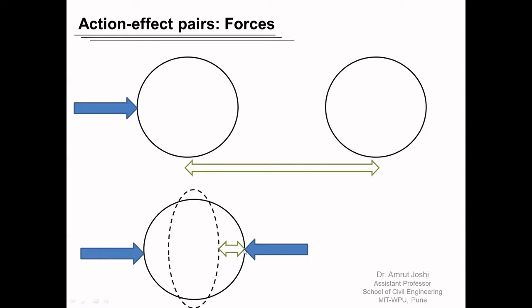Again, if you consider this point on the ring, it is translated by some amount. If you consider this point on the ring, it is translated by some amount. So we understand whether it is one force or multiple forces acting on a body, the effect of force is going to be translation in the direction of the force. What is the difference between the translation exhibited in these two examples? So let us understand the difference.